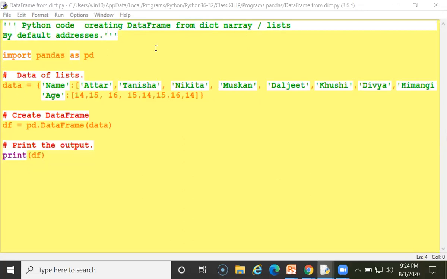By default an index will be given, right? So first I am importing pandas, import pandas as pd. Import is a keyword, pandas is a Python library. We have already discussed it. As pd means this is an alias name, a temporary name. Otherwise, you can directly write pandas instead of pd.